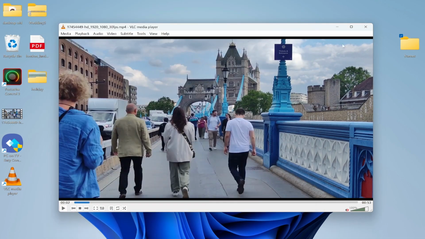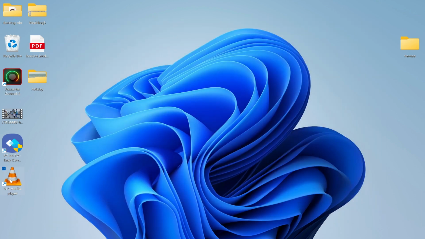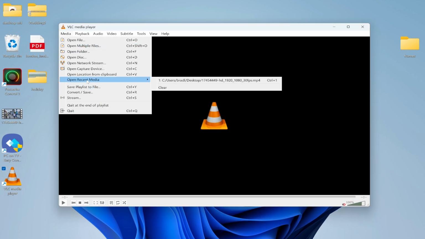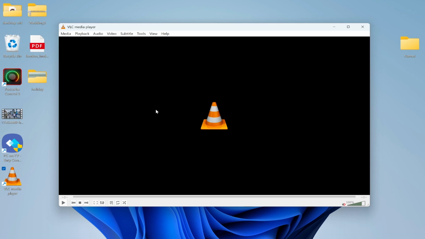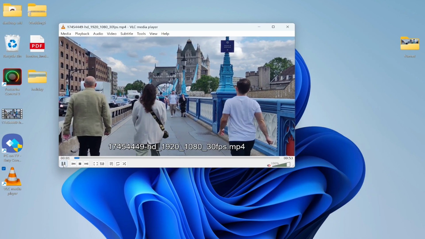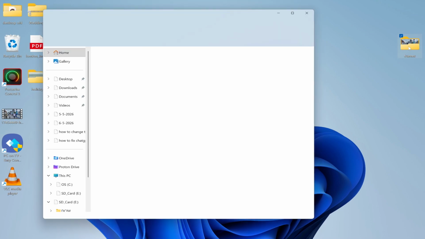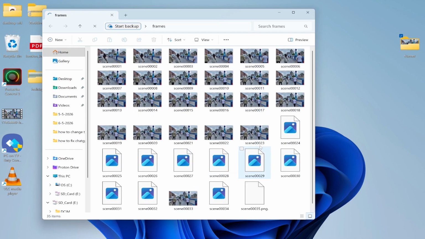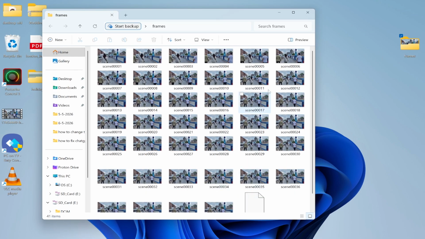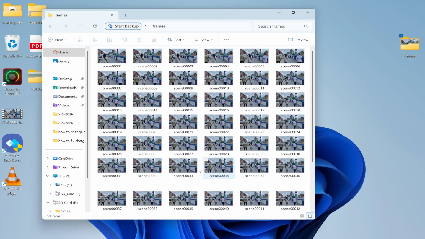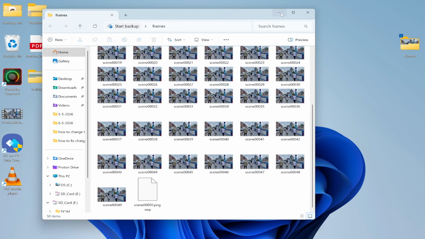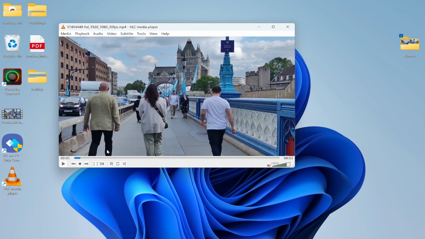If they don't appear straight away, you are going to need to just close out of VLC Media Player and reopen it. We can then go Open Recent Media and open the media file again. So now it's playing, and now even if we pause it, you'll be able to see the frames are quickly going to be added to the folder. Like I said, this is going to take up a lot of memory, but you're going to get every frame in HD.